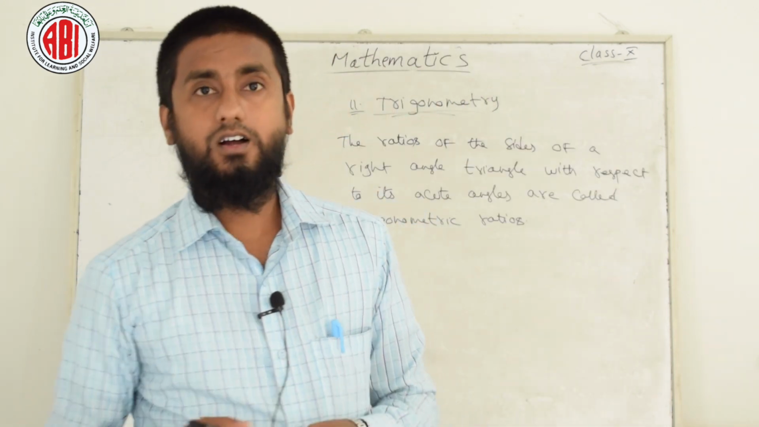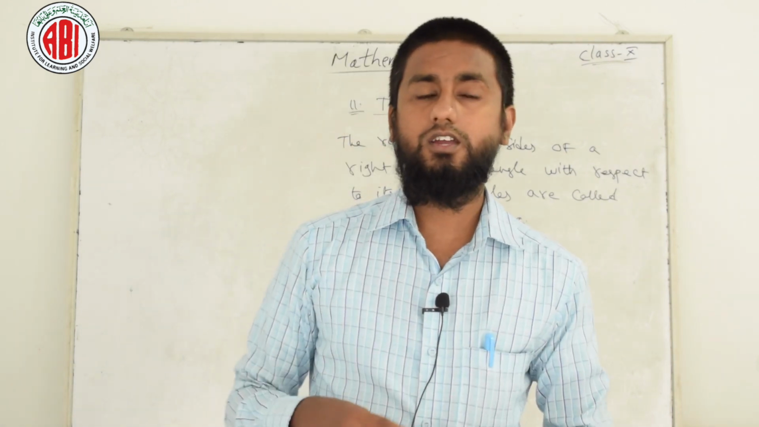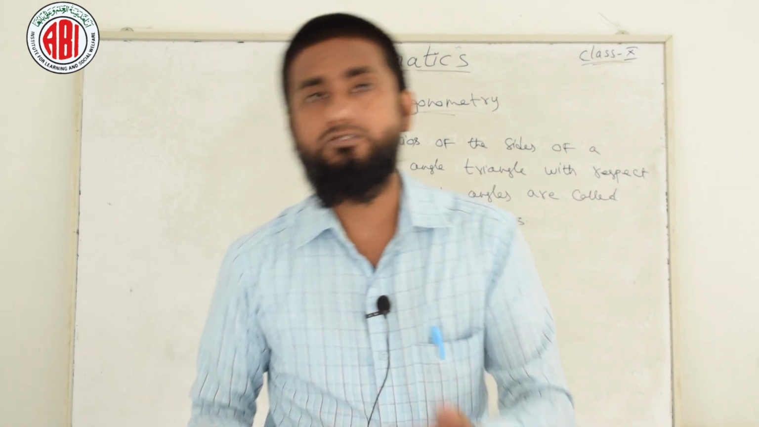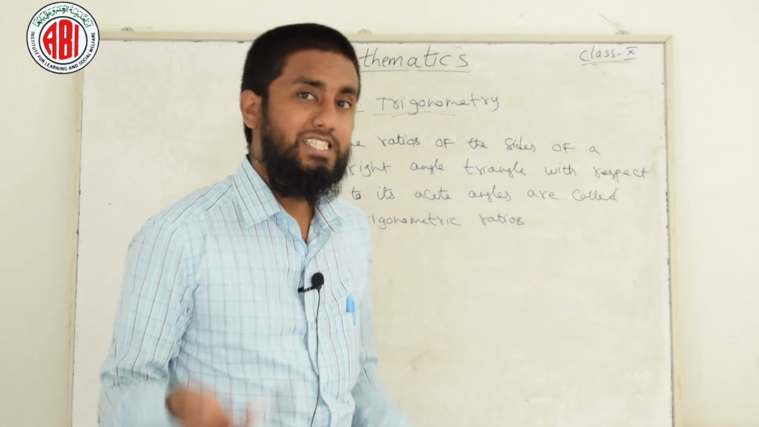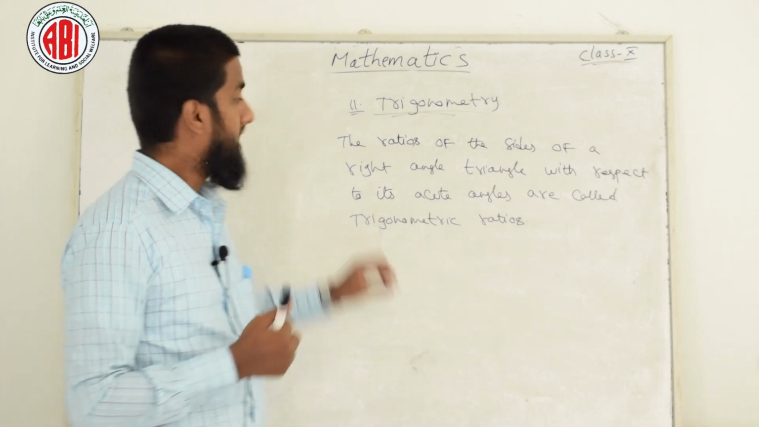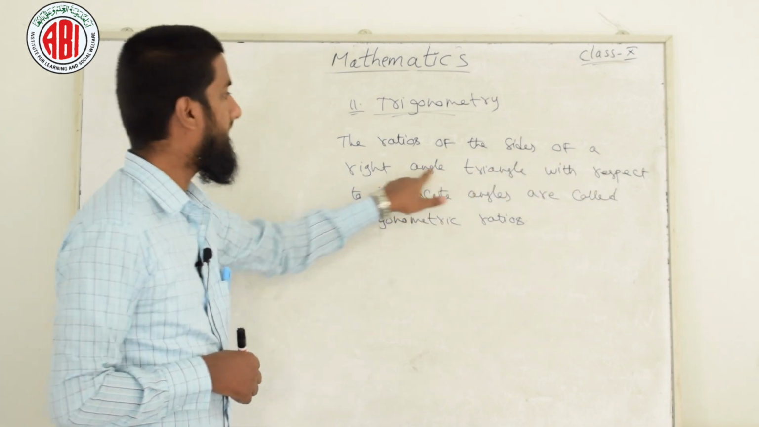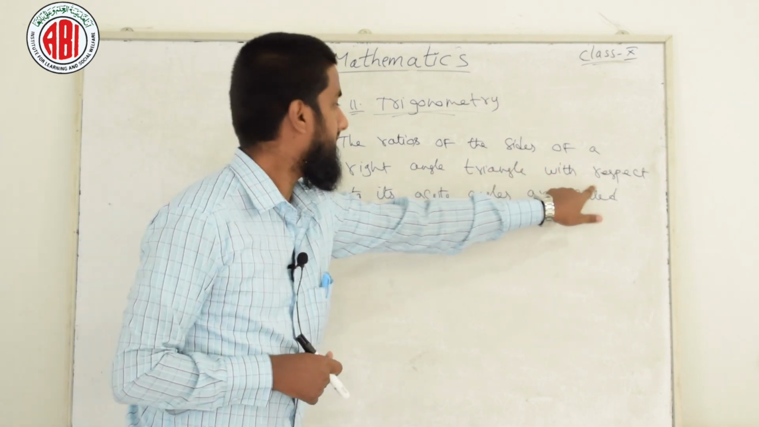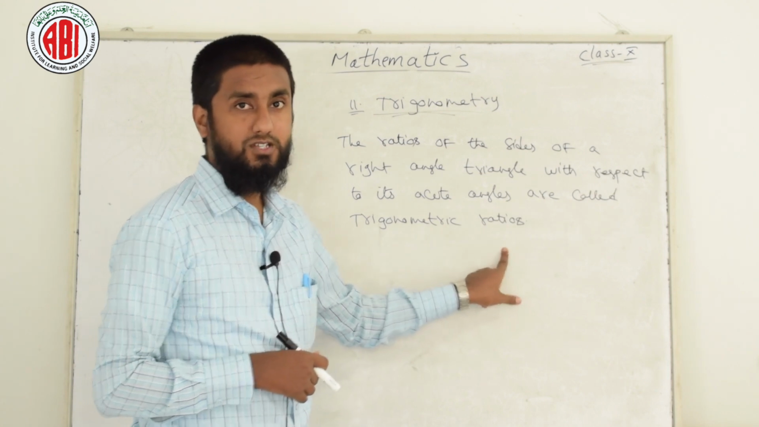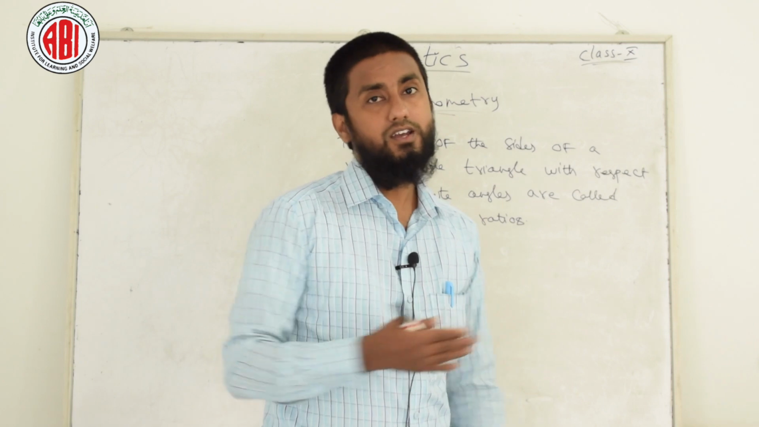Next topic, I already wrote the definitions of trigonometric ratios. What are trigonometric ratios? How many trigonometric ratios are there? You can see the definition on the board, and if you want, you can copy it down also. The ratios of sides of a right angle triangle with respect to its acute angle are called trigonometric ratios. This is the definition. When I explain, you will understand more.